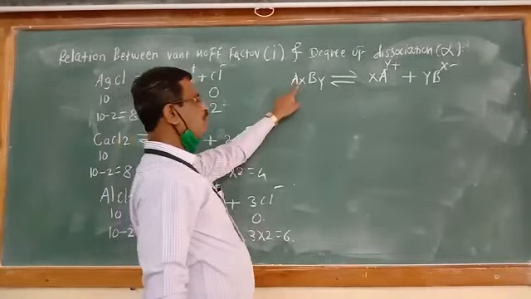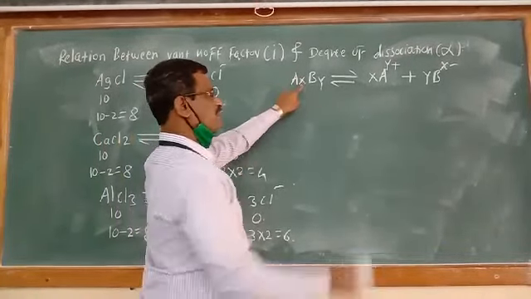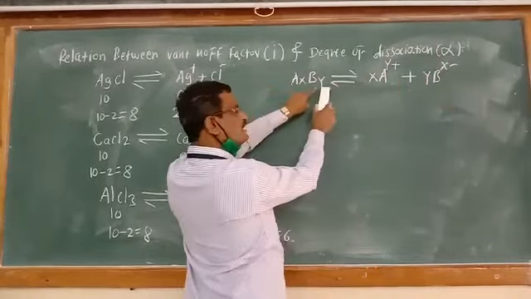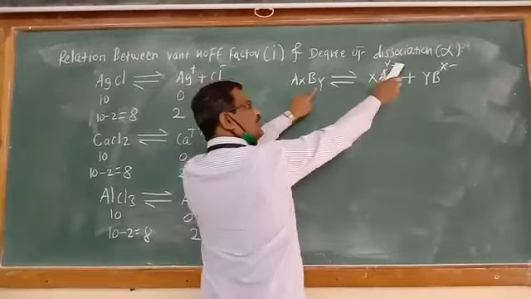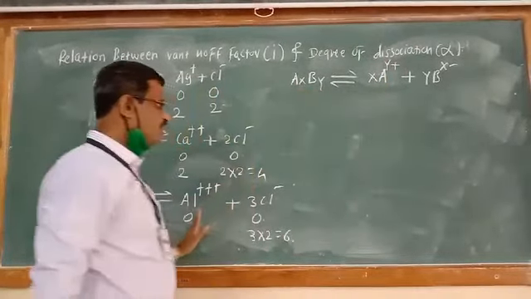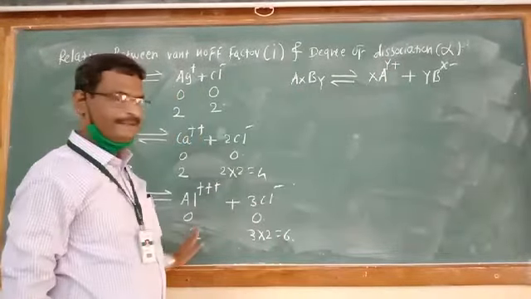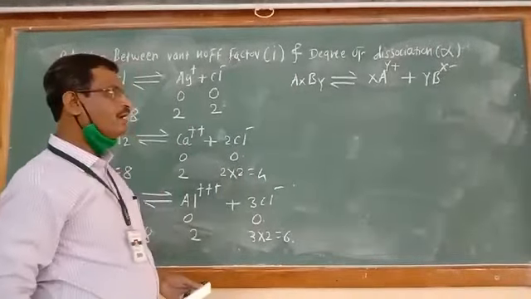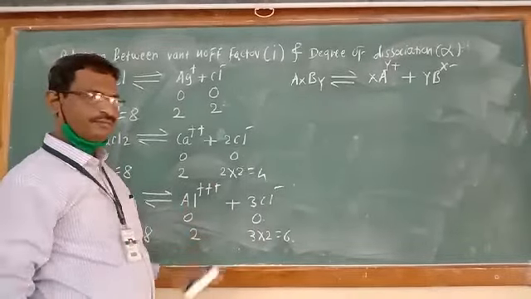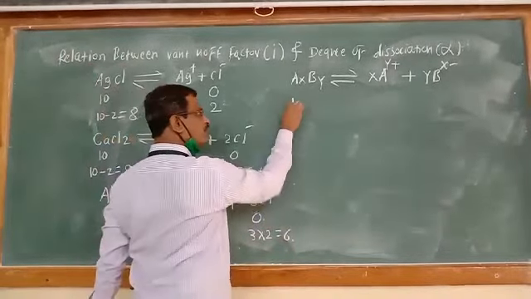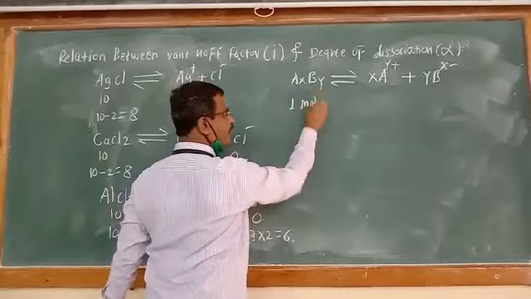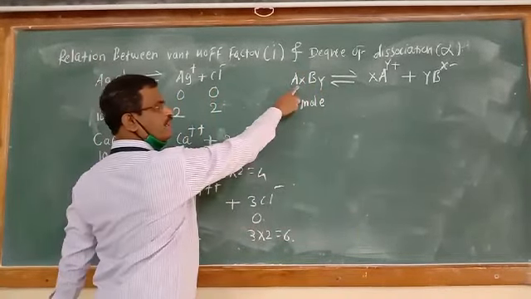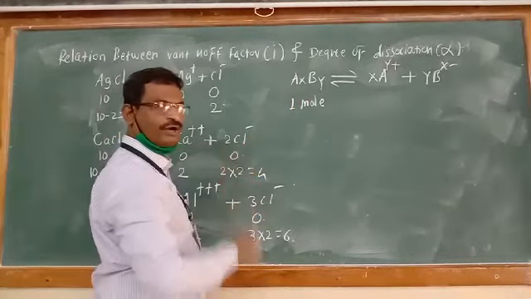What is the mole of first? x. So that is the charge of second. What is the mole of second? y. That is the charge of first. So using this analogy, this type of dissociation takes place. Now let us consider, at start we have 1 mole of electrolyte AxBy.